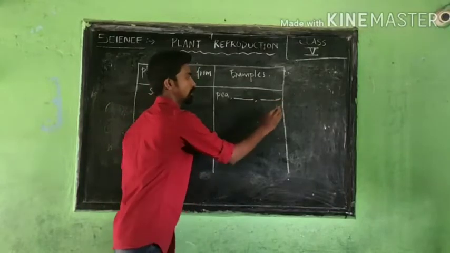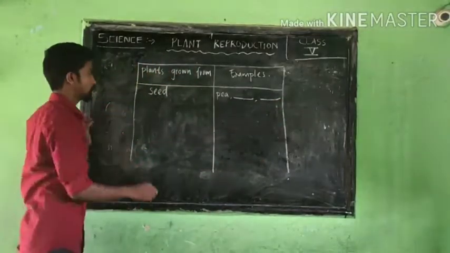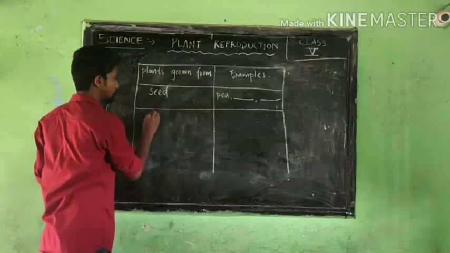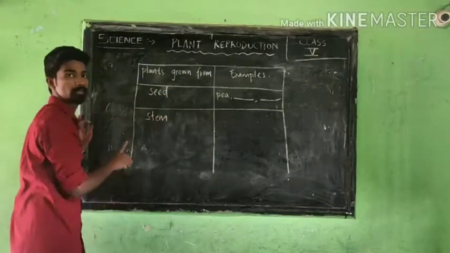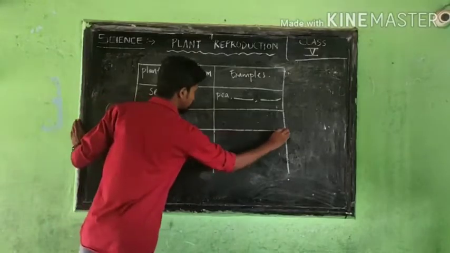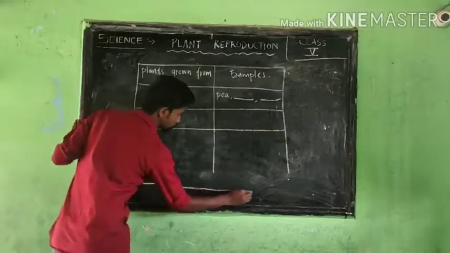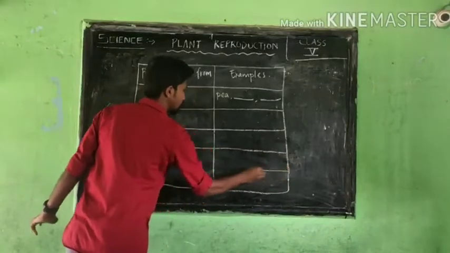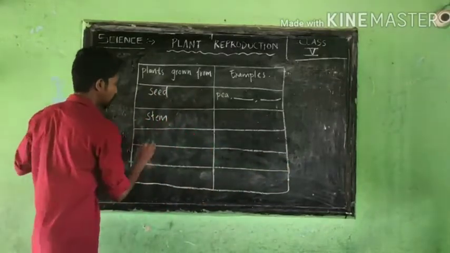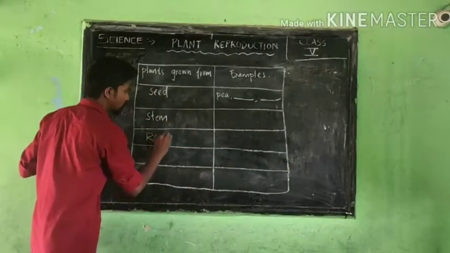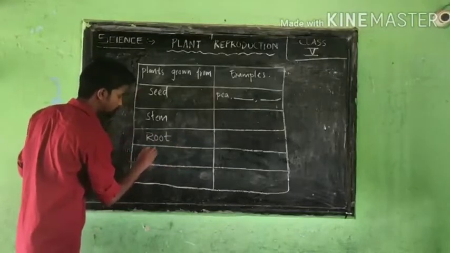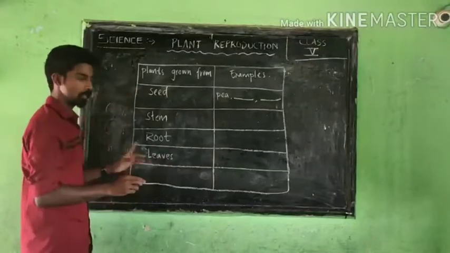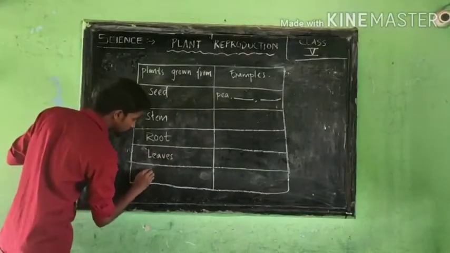Dash, you have to write that. And again, next one, stem. Next one, root. Next one, leaves. Last one.